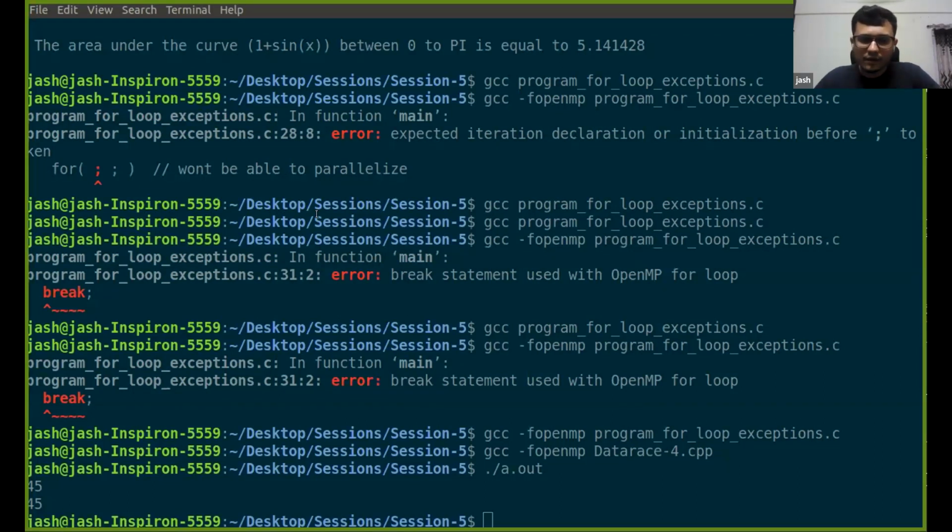Now, do you feel anything odd about this code? Or maybe I'll keep this for the next session, but please think about what can be the issue with this code, and we'll continue from here. What is wrong with this code? Will it give the correct result? What will happen with this code? By correct result, I mean it should match the result of the serial code. For the serial code, it was 45, right? So it should give 45 as the result, same as the serial code.